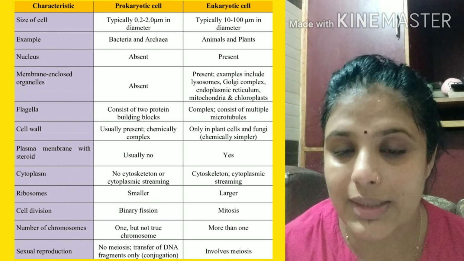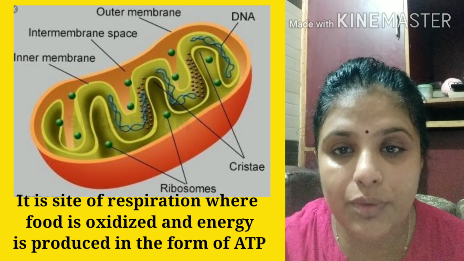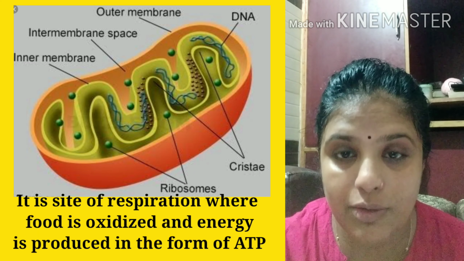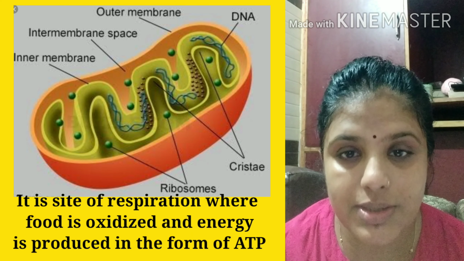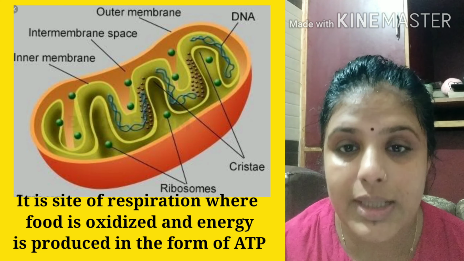Our next question is explain briefly why mitochondria are called powerhouse of the cell. Mitochondria is called powerhouse of the cell because mitochondria is the site of respiration where energy is produced. It oxidizes food and produces energy in the form of ATP, and that energy is stored in the form of ATP. What is full form of ATP? That is adenosine triphosphate. Our next question is why nucleus is called brain of the cell. Nucleus is called brain of the cell because nucleus controls all metabolic activities of the cell.